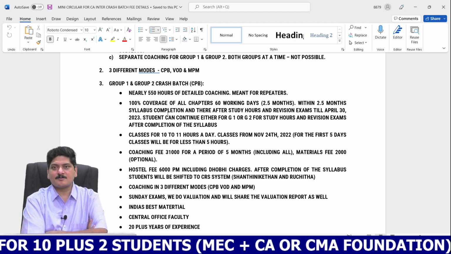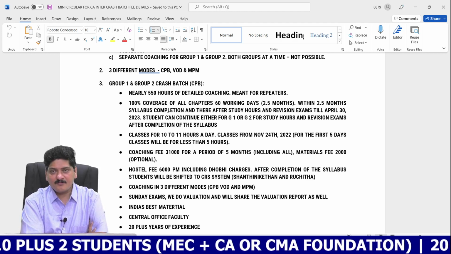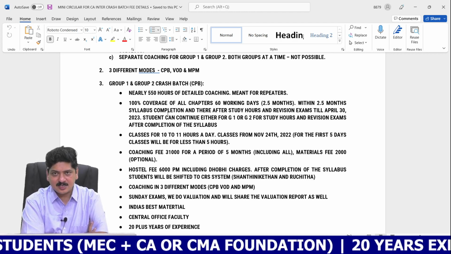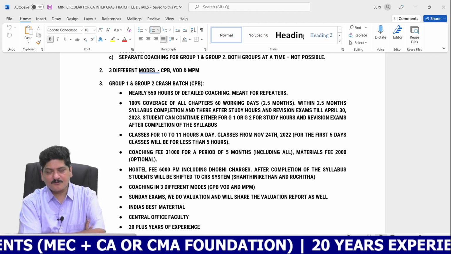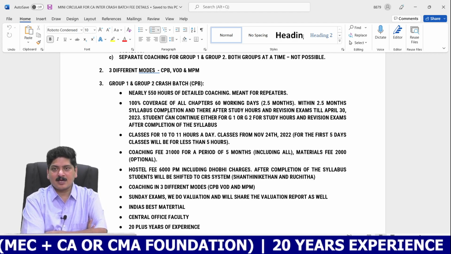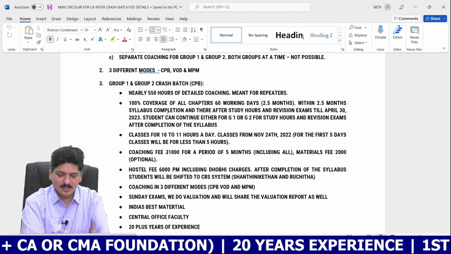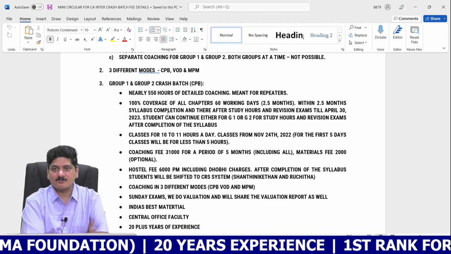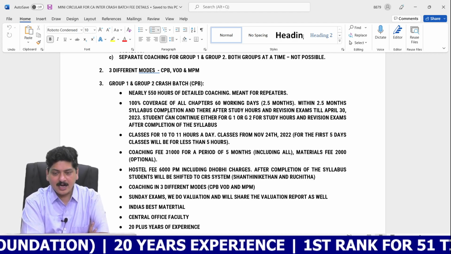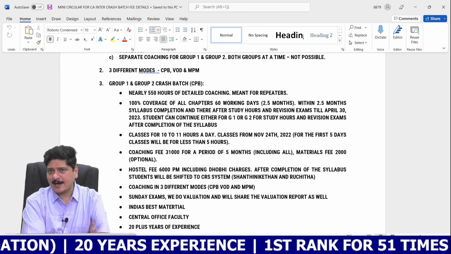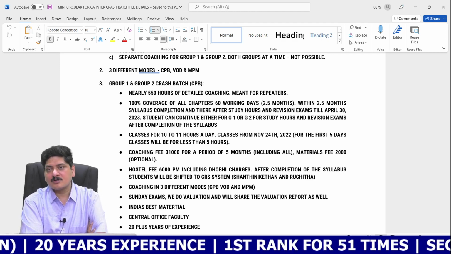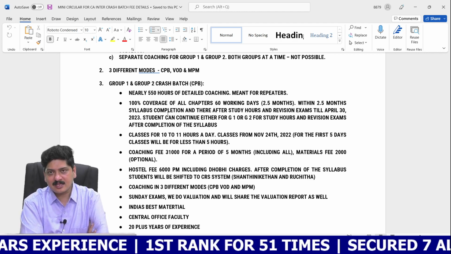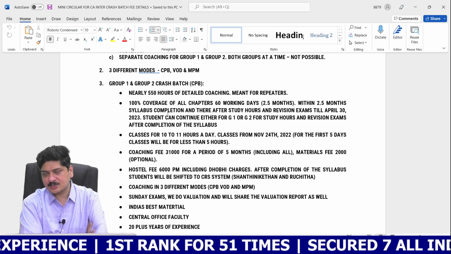My dear, it is very simple. After completion of the syllabus, for the rest of the period, we are going to conduct the study hours and revision examinations in a regular manner. So for 7 days a week, we'll be having study hours, and of course, on Sundays it will be half day, and weekly twice we'll be having revision examinations. It's like a hybrid mode. First, classes will be taken in crash mode, and thereafter the study hours and revision examinations will be conducted.